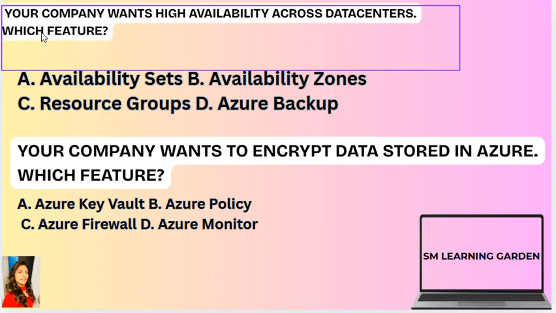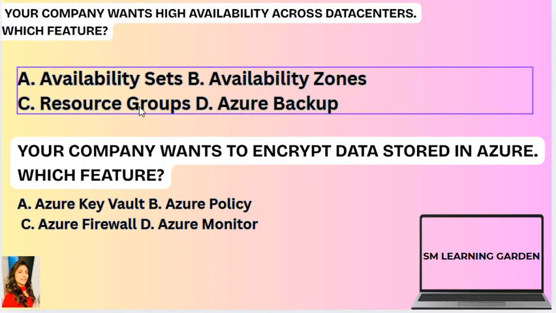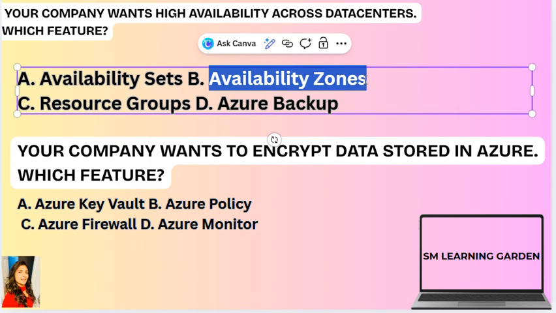Next question is, your company wants high availability across data centers. Which feature? Availability sets, availability zones, resource groups, or Azure Backup. So here the correct option is availability zones. Why? Because zones equal physically separate data centers. So high availability across data centers means availability zones. If you have any questions relating to availability zones, keep this keyword in your mind: physically separate data centers.